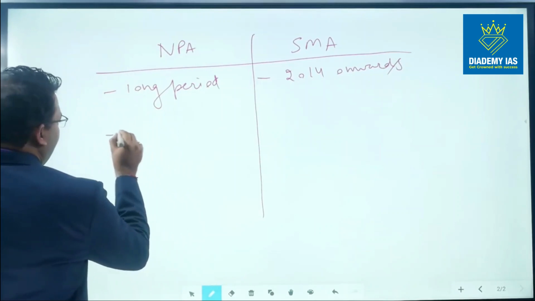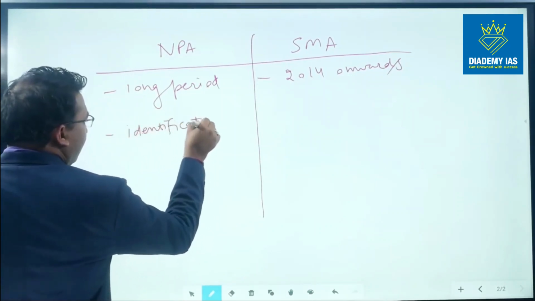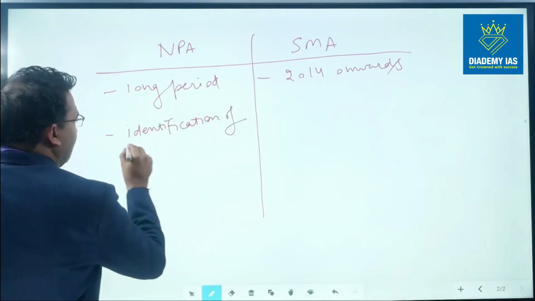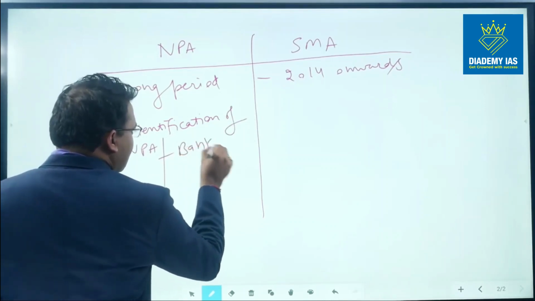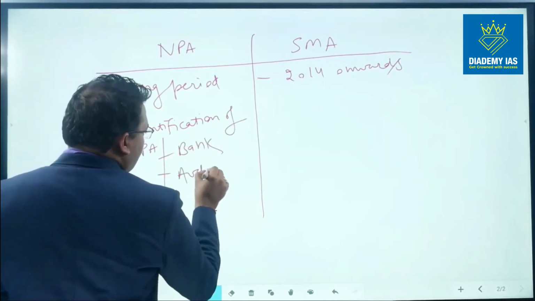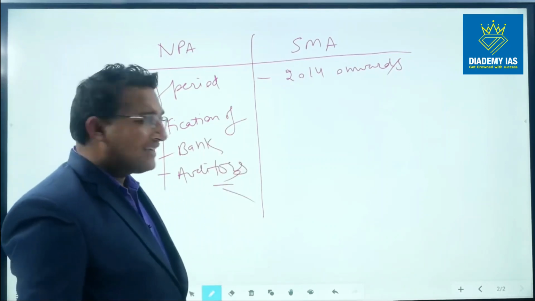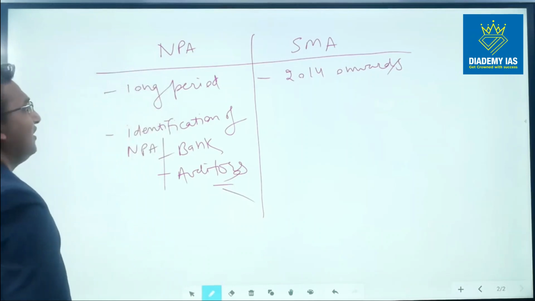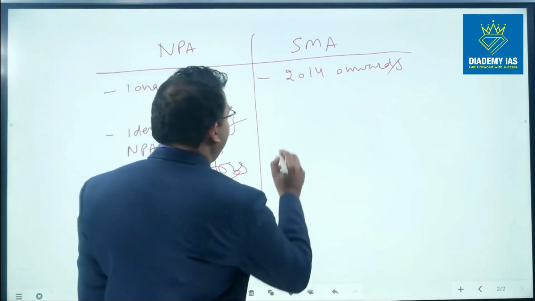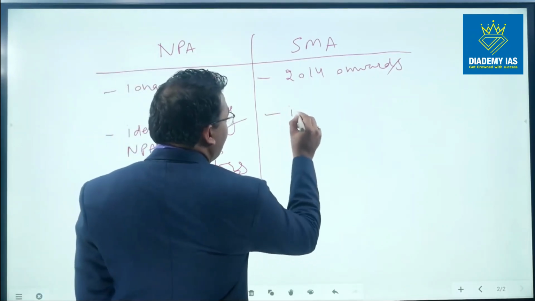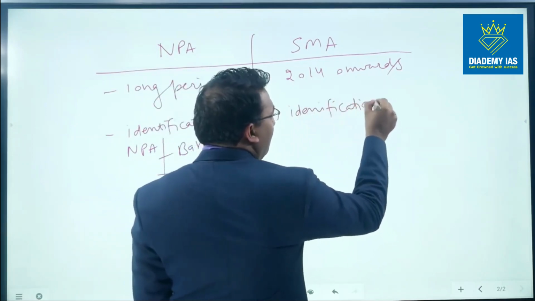In case of NPA, the identification of NPA is done either by the bank, or in some cases even the auditor. If the auditor finds that the value of security is nil and the amount is overdue, in that case even the auditor can identify the amount as the NPA. So it is not only the bank, but even the auditor can classify one account as the NPA. In case of SMA, the identification is done by the bank itself.